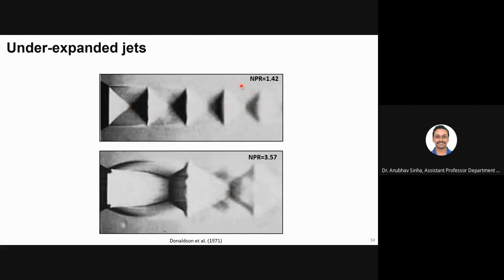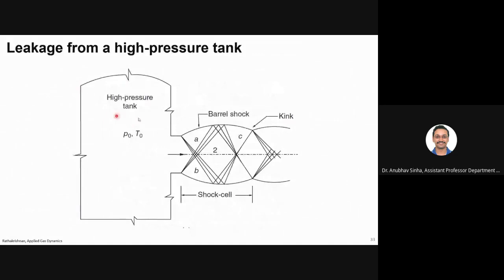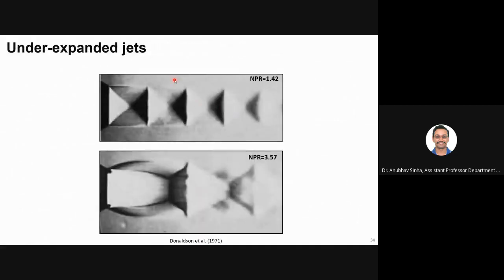So basically, there are two different regimes. NPR stands for nozzle pressure ratio. So underexpanded jets, let me first define that. Any jet where your nozzle pressure is higher than the ambient pressure, or this tank pressure is higher than the atmospheric pressure, that jet is called an underexpanded jet.